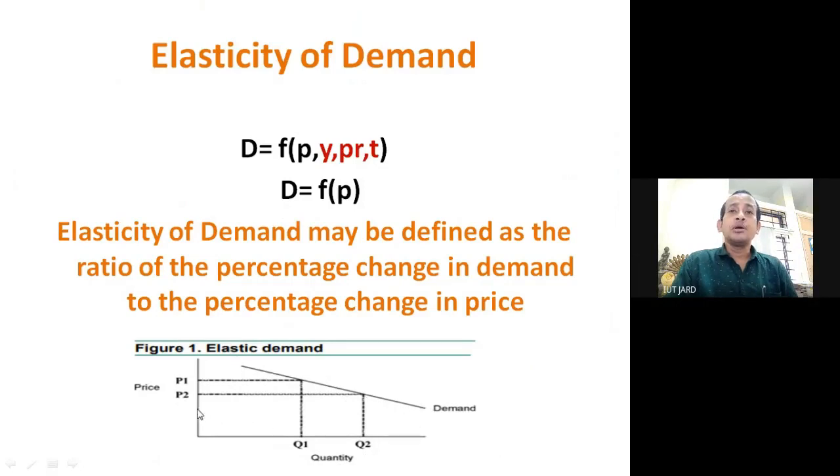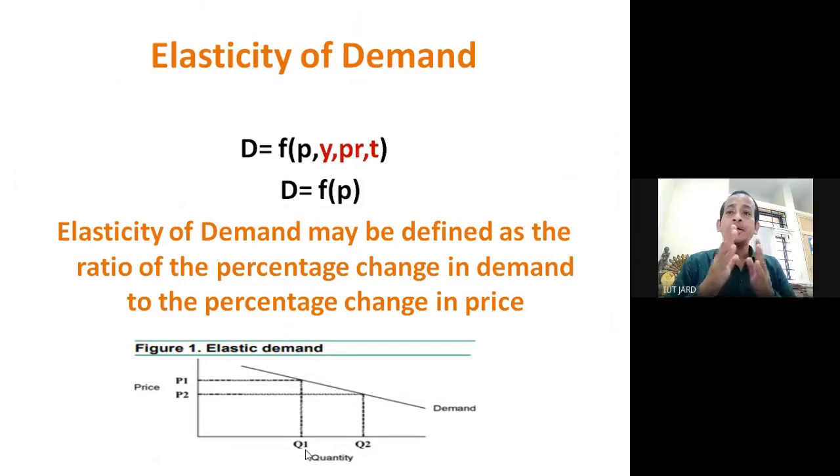So then if we think just in reverse, the original price is P2 and the quantity demanded was Q2, then the price increased to P1, and due to that price increase, demand decreased and came to Q1. So this is an inverse relationship, the law of demand. What we know is that when price increases, demand decreases, and when price decreases, demand increases.